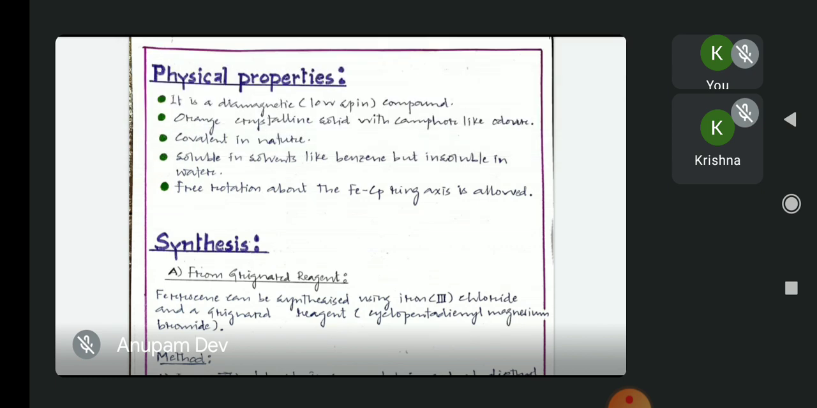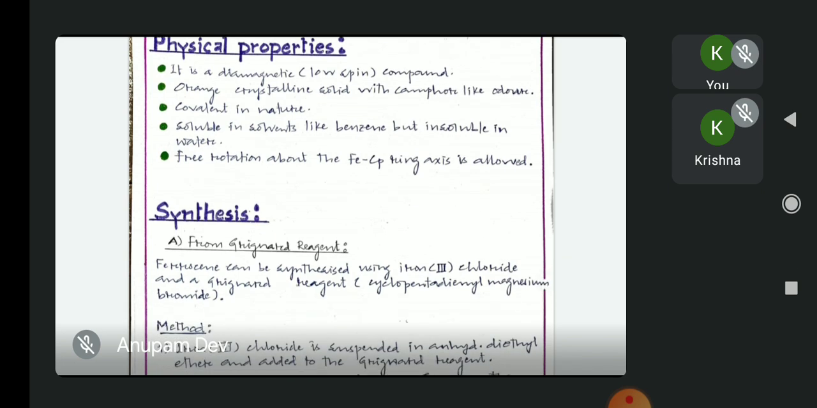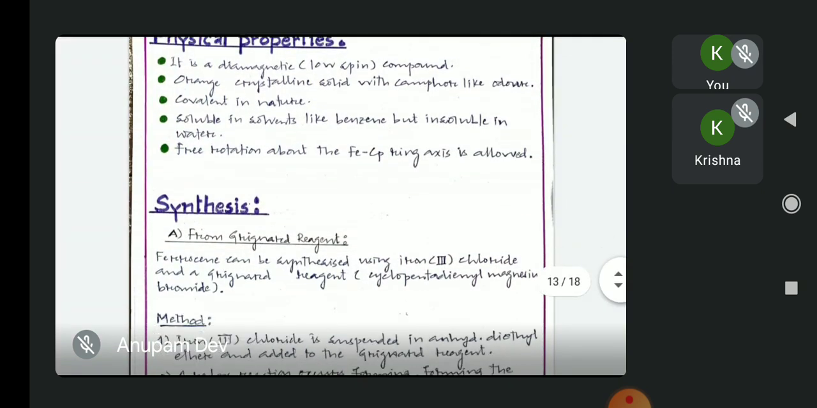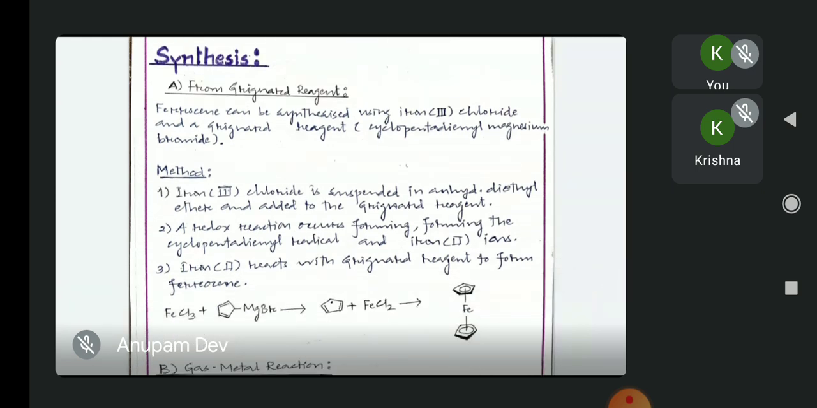Also, the ferrocene molecule is an orange crystalline solid with a camphor-like odor, and it is covalent in nature. Ferrocene is soluble in solvents like benzene but insoluble in water. The most interesting point about the ferrocene molecule is that free rotation about the iron and Cp rings is allowed in this case.